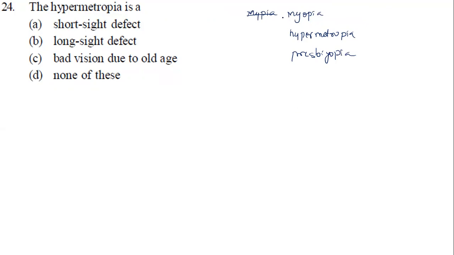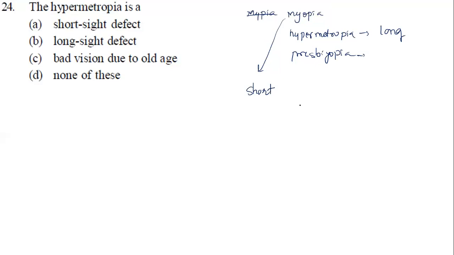So myopia, myopic eye means what now? This is what we call short-sightedness. Hypermetropia, long-sightedness. Presbyopia will happen because of age. Okay, both short and long-sightedness.